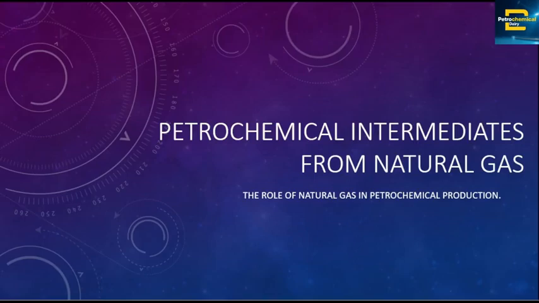Today we'll look at petrochemical intermediates from natural gas, the role of natural gas in petrochemical production. If you look at my previous video, you will see that petrochemical is defined as a chemical gotten from natural gas or crude oil. We have been looking at how we get our chemicals from crude oil. Today we look at how we can get our petrochemical intermediates from natural gas as a feedstock. Now let's dive into it.